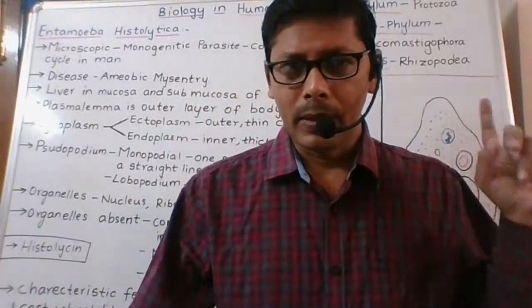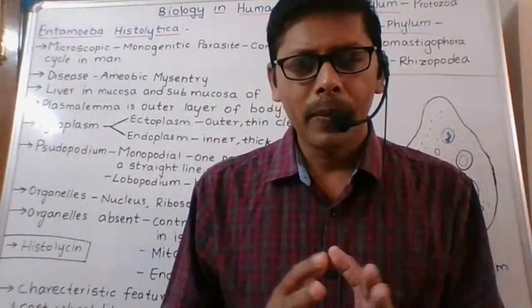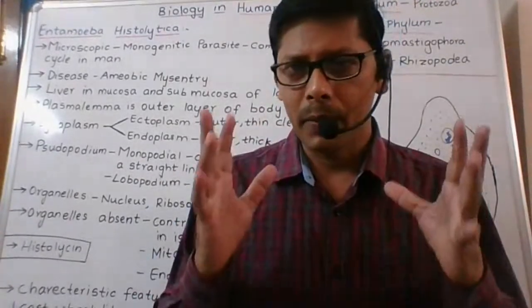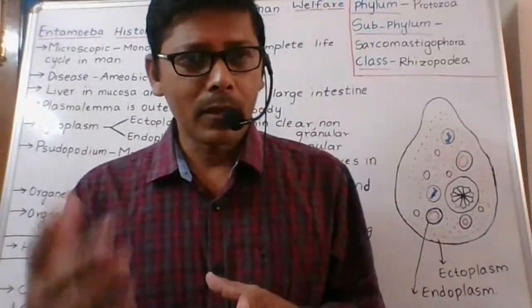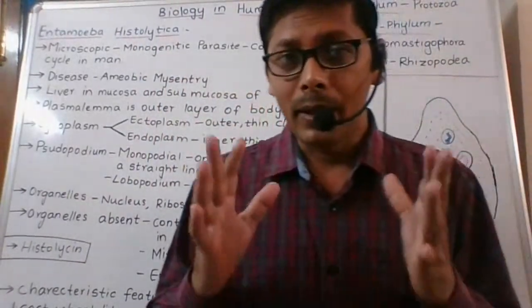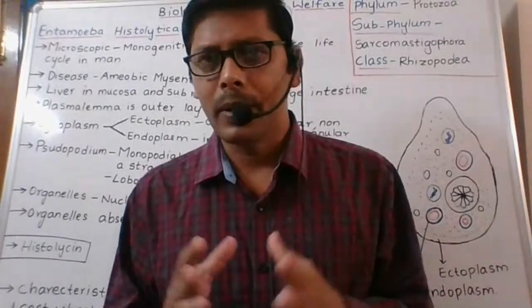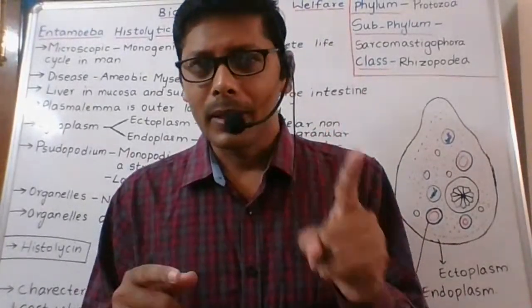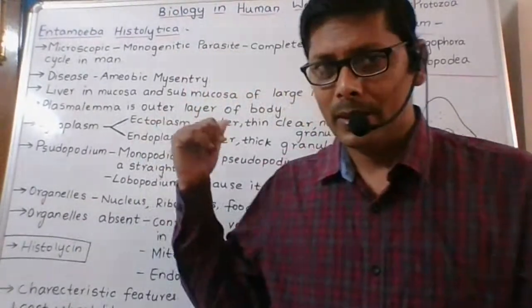Coming to today's topic, Entamoeba histolytica, the life cycle of Entamoeba histolytica. As I told you in the previous part, our weightage from this lesson is 14 marks in the final exam. One essay will be given. This is the first essay.